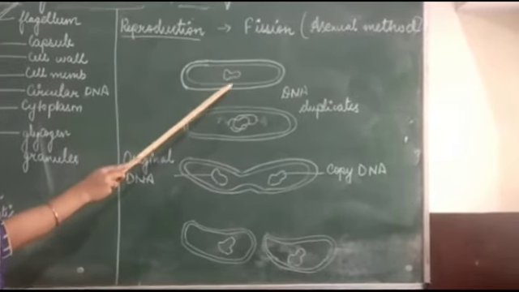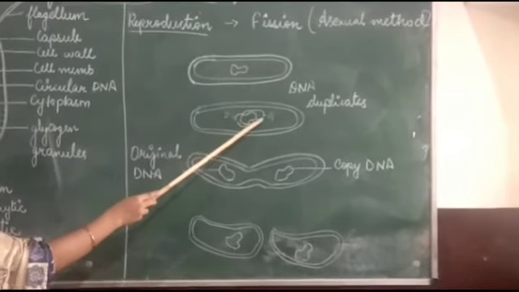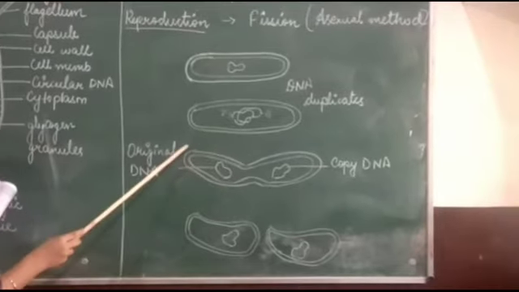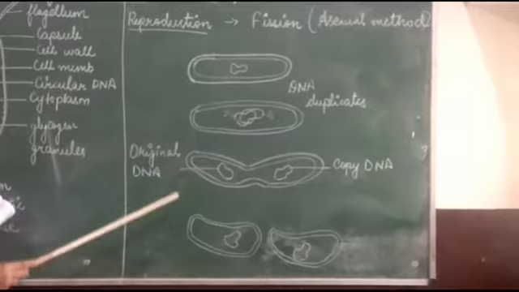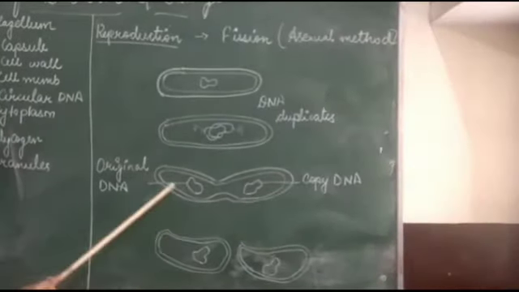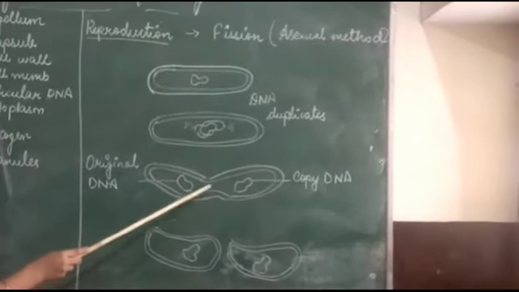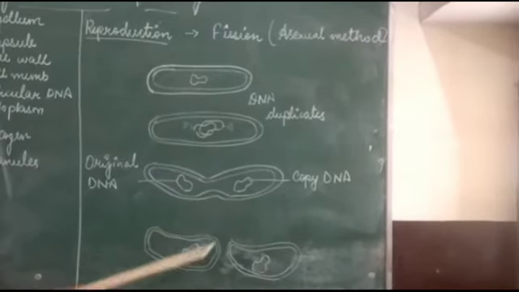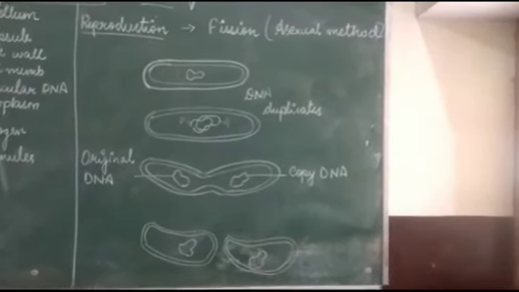Now, this circular DNA will duplicate. That means it will make its own carbon copy. After that, the cell will expand. The cell has grown in size. Then both of these DNA, one the original DNA, one the copied DNA, will move to each end, and then the cell will start constricting from the periphery to the middle, and finally it will split into two bacterial cells. This is how reproduction happens in bacteria.